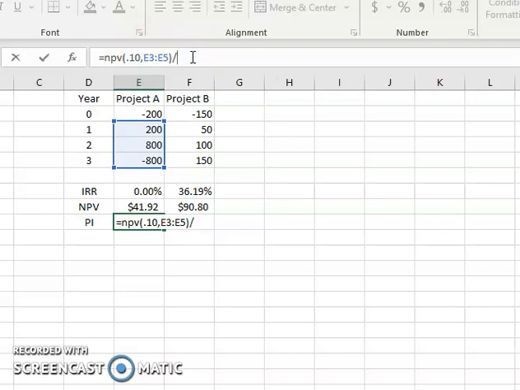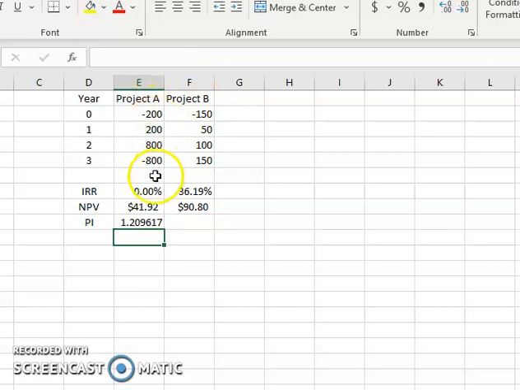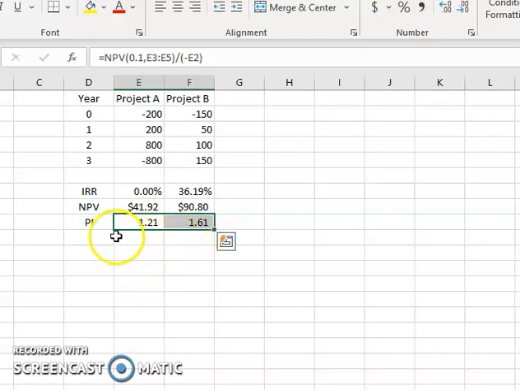I want that to be a positive, so I'll just do a negative and that'll make it a positive. That gives me a profitability index of, we hit comma, that'll make it 2 decimal places, 1.21, and again I can drag this across and get 1.61, which makes sense because we have a much higher net present value.